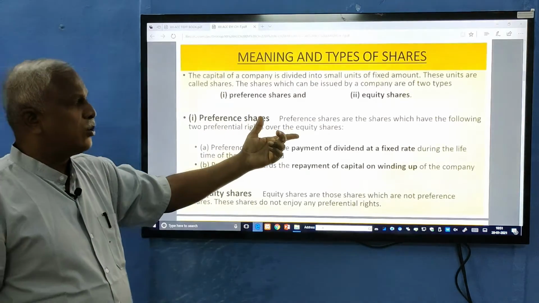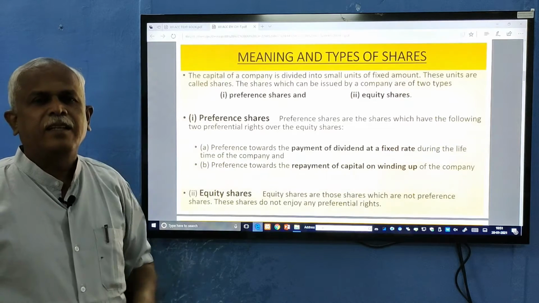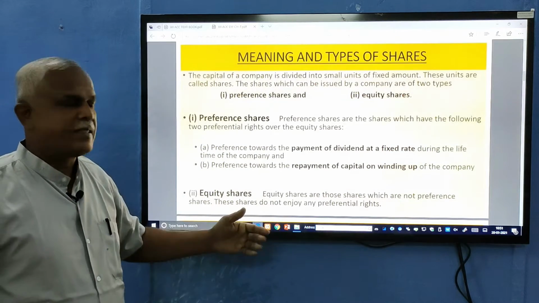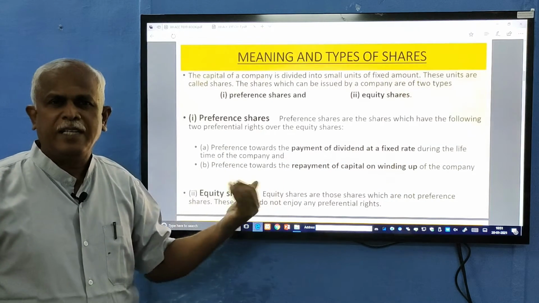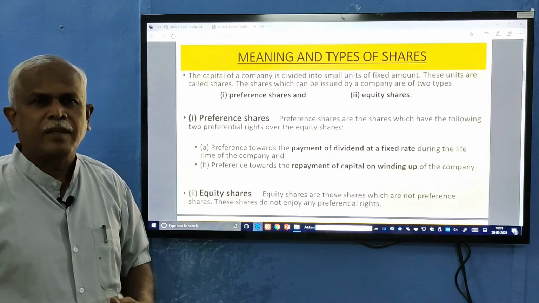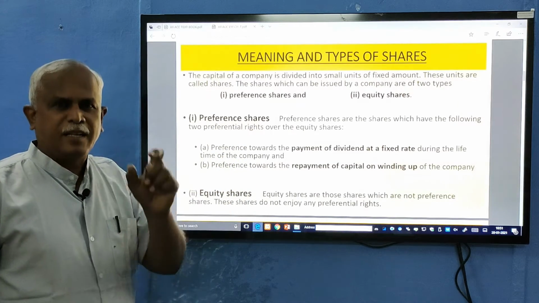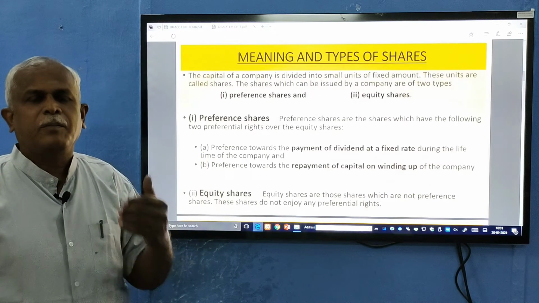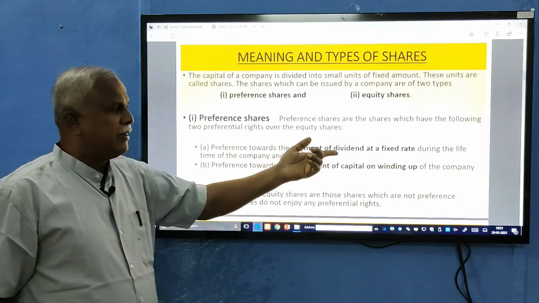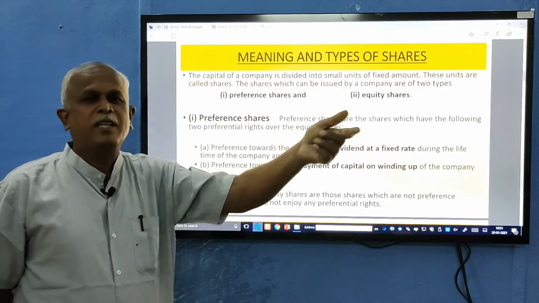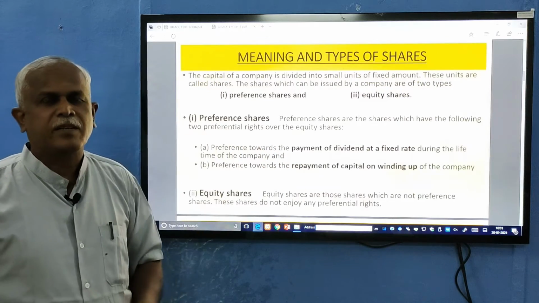Preference shares are those shares which have two preferential rights. First, payment of dividend at a fixed rate. Dividend is nothing but a share of profit. The preference shareholders will get the profit at a fixed rate before the equity shareholders. Before somebody else takes, it is first given to preference shareholders at a fixed rate.